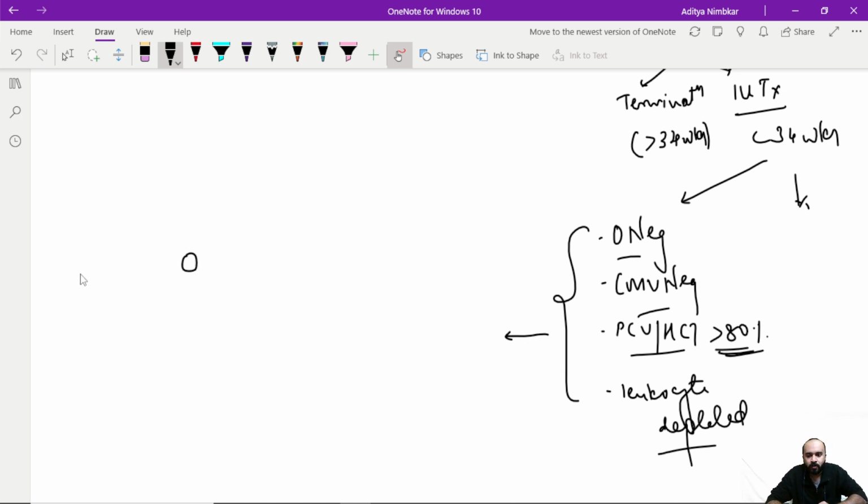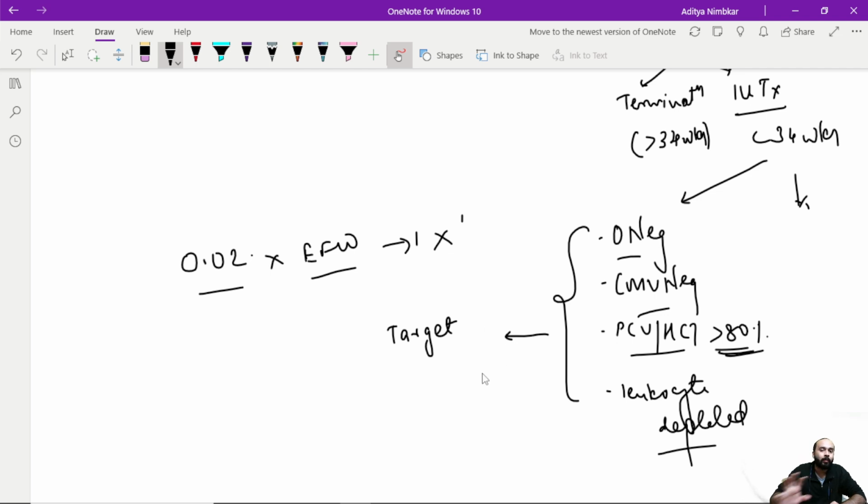The formula is, first of all, I need to know what the fetal weight is on the ultrasound. So the effective fetal weight at that point of time I will multiply by a factor of 0.02. Whatever value I get, I will call it x. Now remember that after doing an intrauterine transfusion, I cannot achieve the normal hematocrit of 60%.